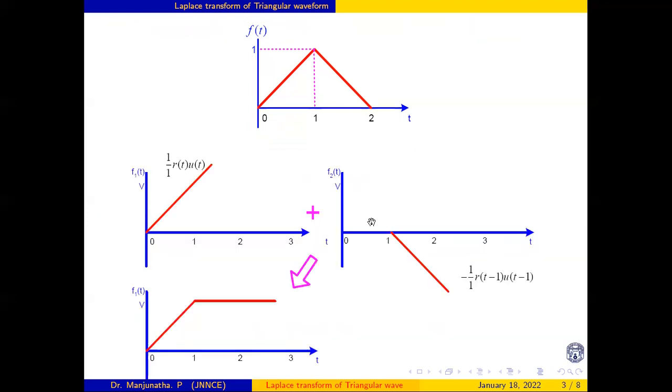So it is continuously increasing. This can be represented by a ramp function with the slope. Slope is y by x, that is 1 by 1. It starts at 0. So r of t started at 0, that is r of t into u of t.